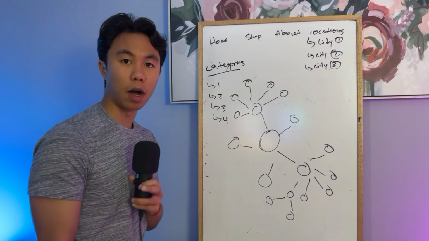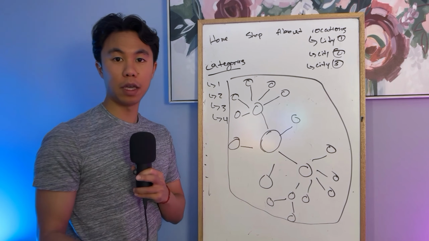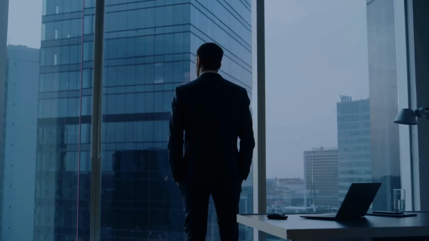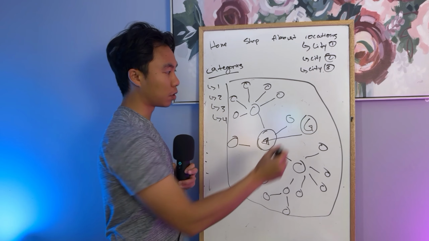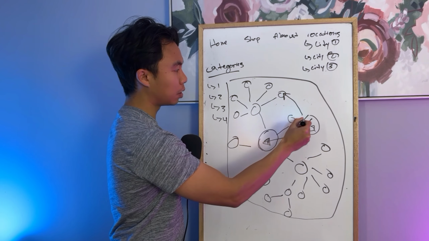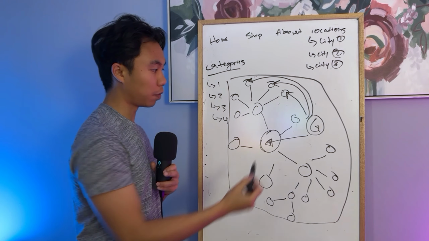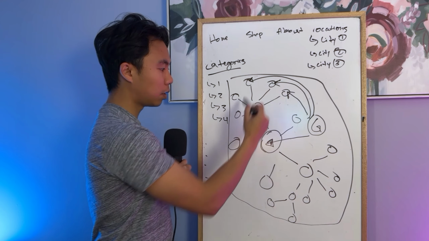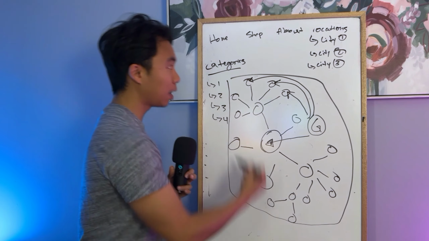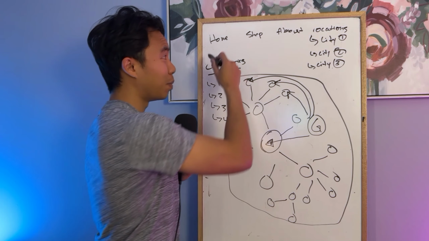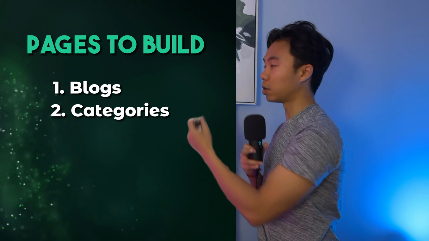I don't want to make this overcomplicated, but this is how you need to view your website as a whole, and it's not just pages. Google, big G, comes in and crawls your website, and it's like, okay, this is the home page. But if Google's looking for a different search query, it has all these other pages to look at to see if anything is relevant to what people are searching about. So if they're searching for specific queries, you want to build out different pages on your website so Google can start ranking. So instead of having a very basic website with maybe 3 pages, you continue building out pages, whether it's blogs, categories, or location pages.